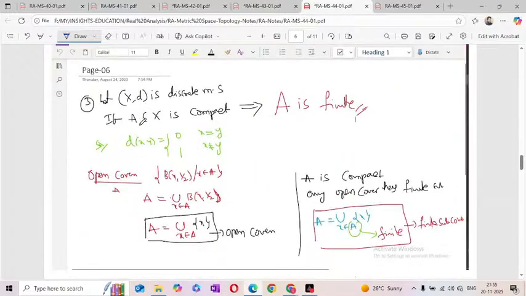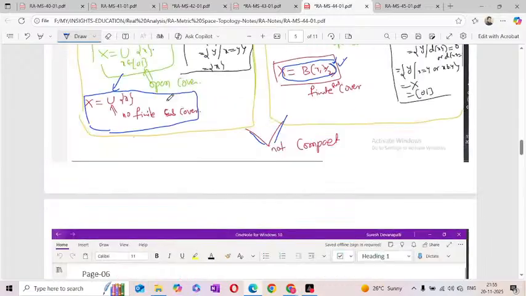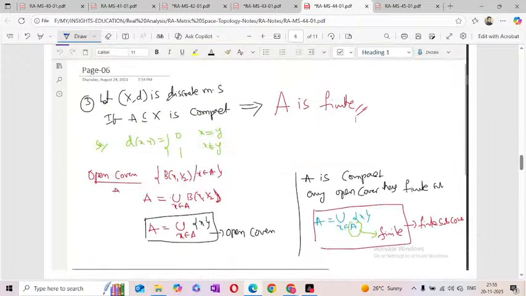So before going to the conclusion, just see the example. Previously, we observed that the set, the closed interval [0, 1], is an infinite set. Now suppose the set A is a compact set, in the discrete metric. Now what is the status of that set A?